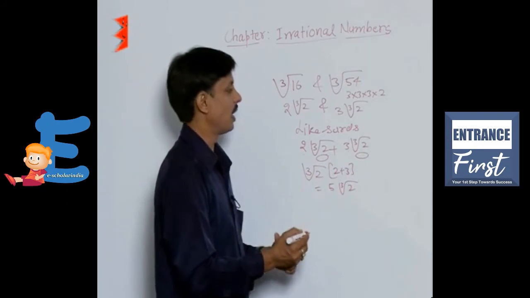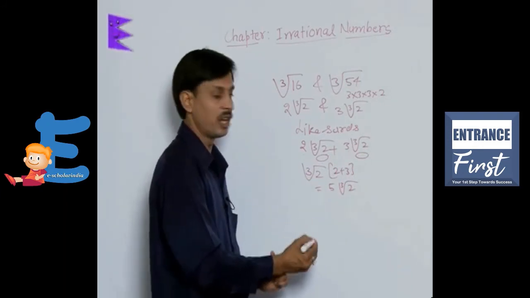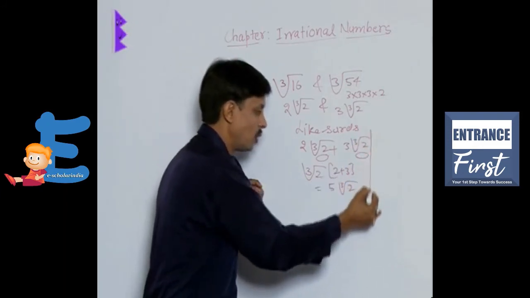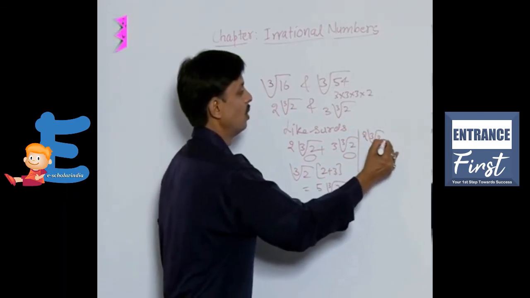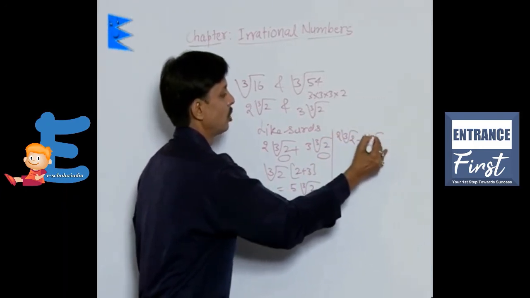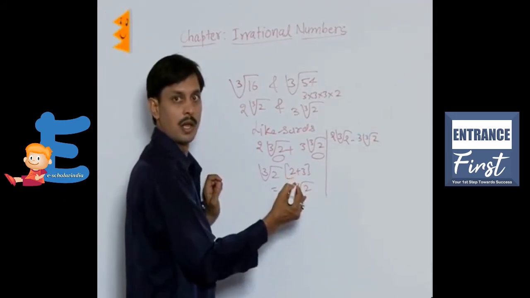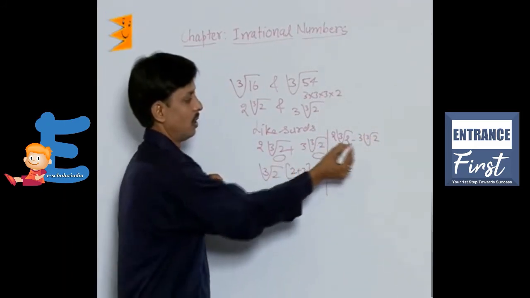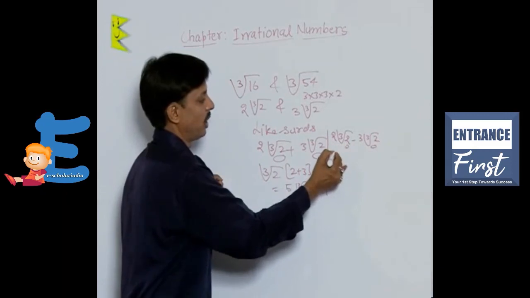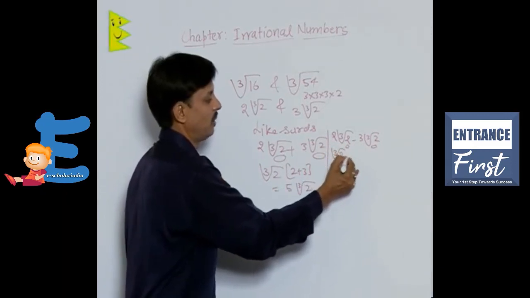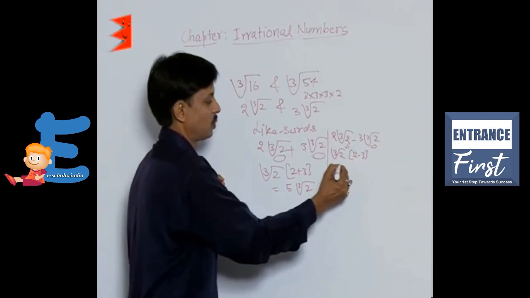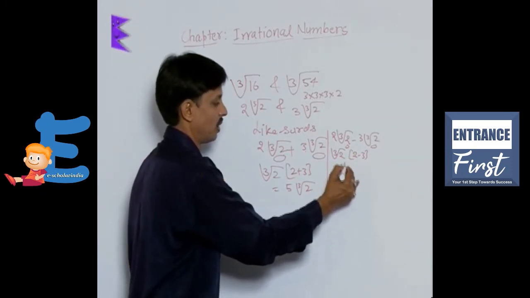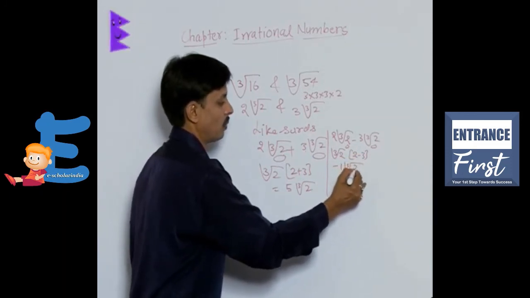This is the addition. Similarly, in subtraction, if you want to subtract 2 cube root of 2 minus 3 cube root of 2, the cube root of 2 is the same, so we take it common. We are left with 2 minus 3, which is minus 1. So this becomes minus 1 into cube root of 2.